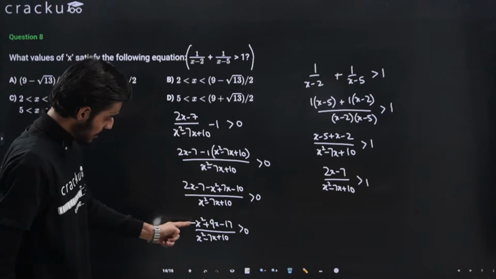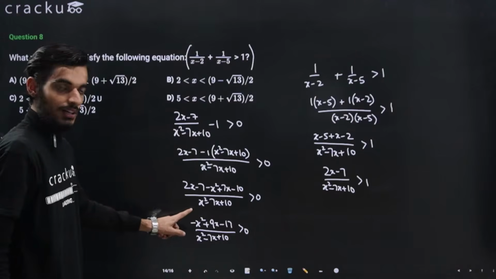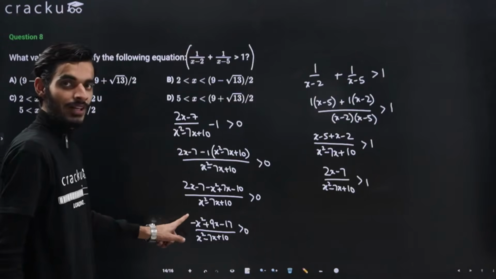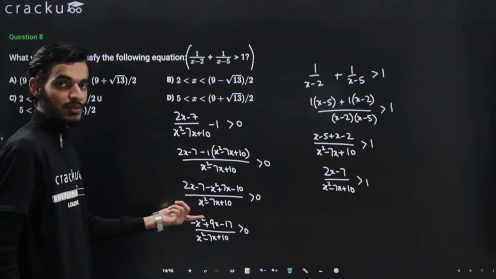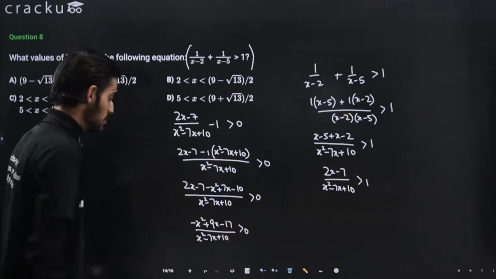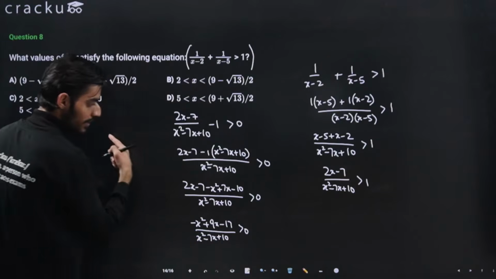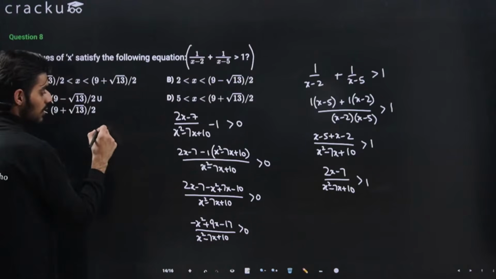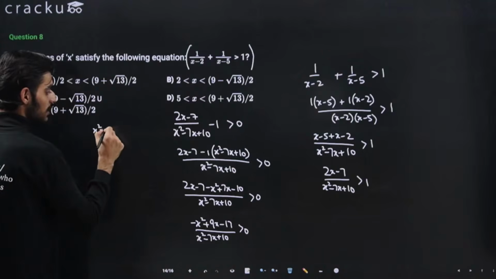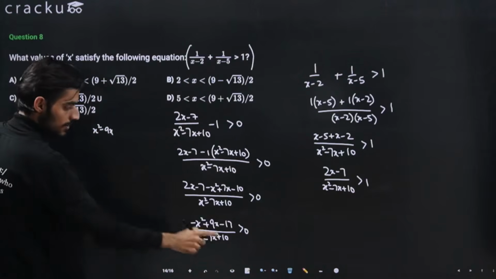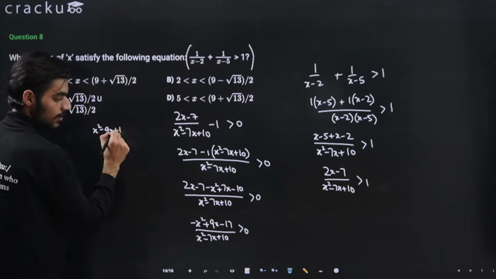Now to make this term positive, we will just take minus as common and we will multiply both the sides with minus 1, so the inequality sign will change. Doing it here, if I take minus common, this will come out to be x square minus 9x plus 17, right?